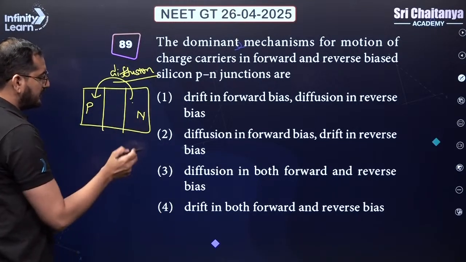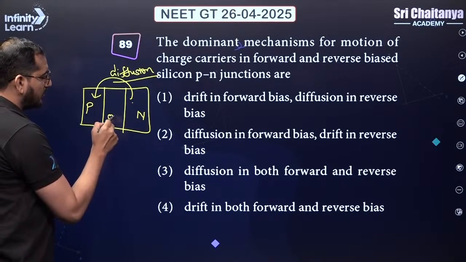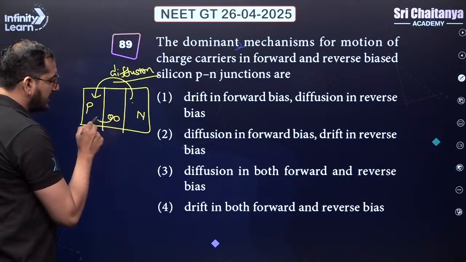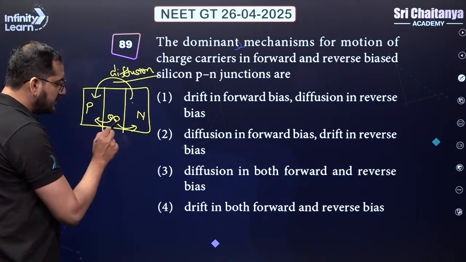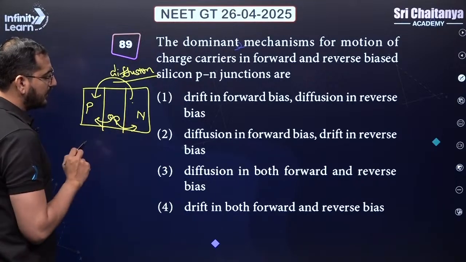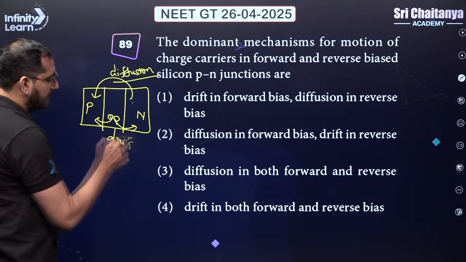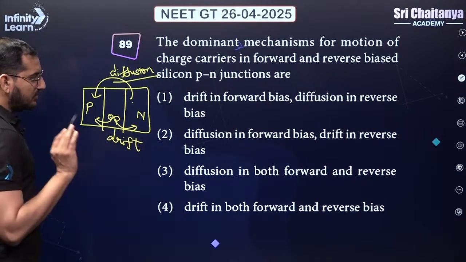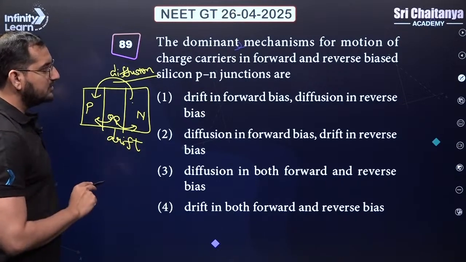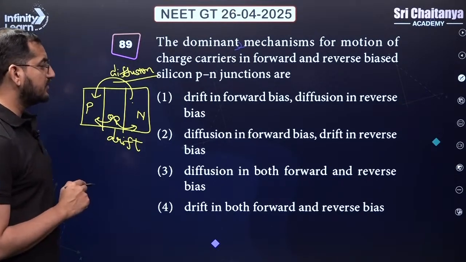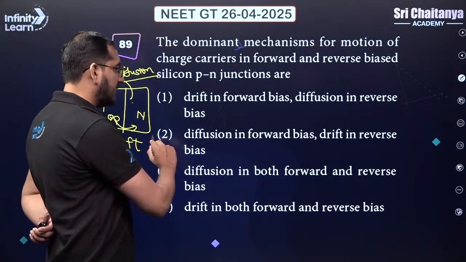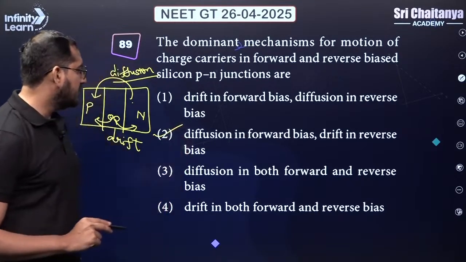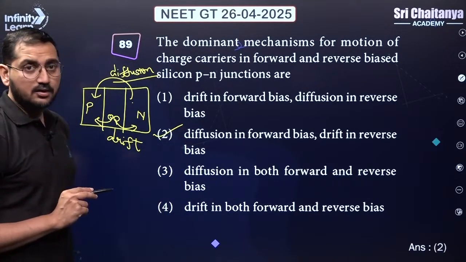And what is drift? When a new pair of electron and hole are generated, then because of the electric field present in the depletion layer, these pairs will move into their respective sides. That is called drift, and the value of the drift is very small. So that is the indication that it is happening in the reverse bias. So diffusion will be dominating in the forward and drift will be dominating in the reverse. So second option will be your correct answer, guys.